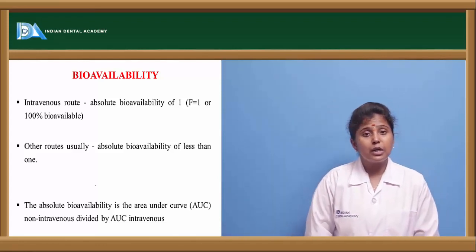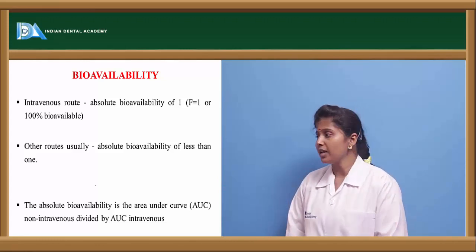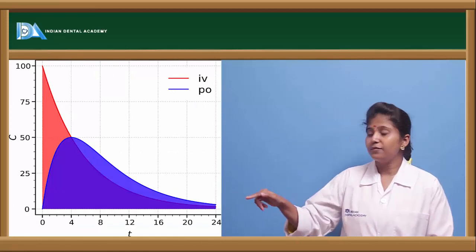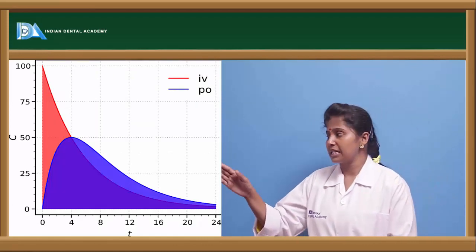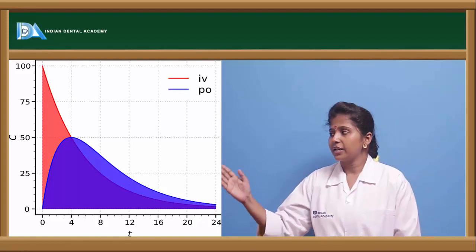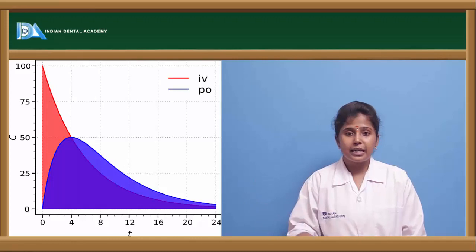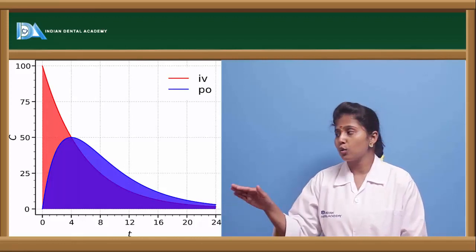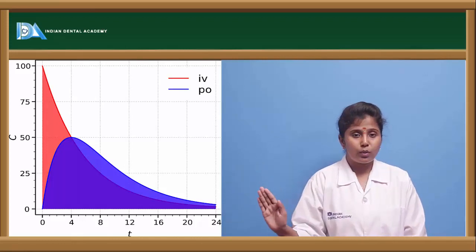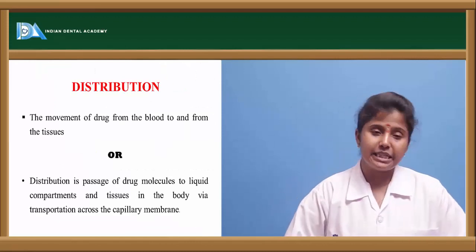And if we see the bioavailability of the drugs which are given through oral route, it is less than 1. You see, this is the graph where the bioavailability is plotted. The red coloration indicates IV route, which is having higher bioavailability, and that is through oral route where it is having low bioavailability. Now let us see the distribution, how the drug is getting distributed.